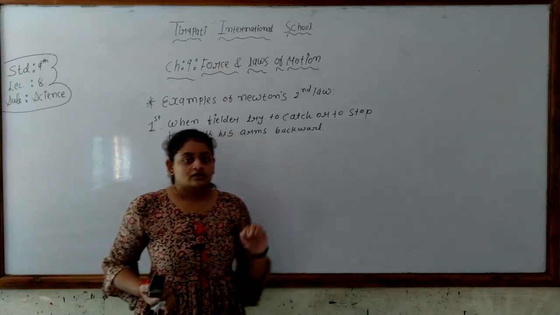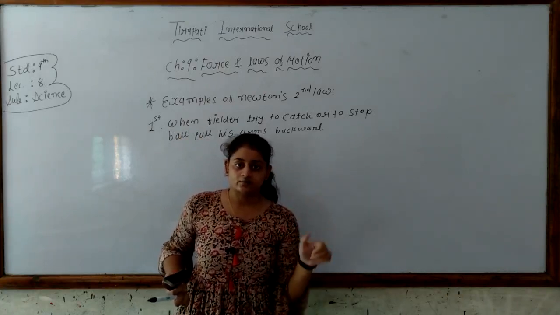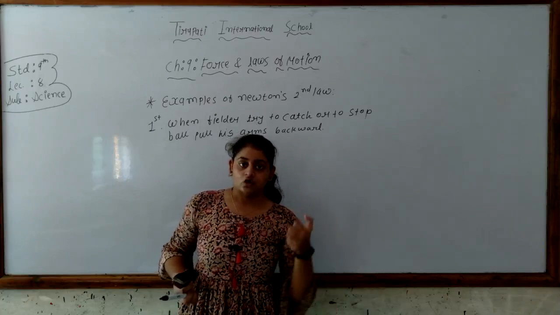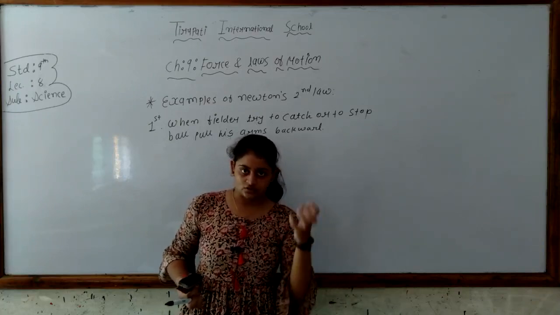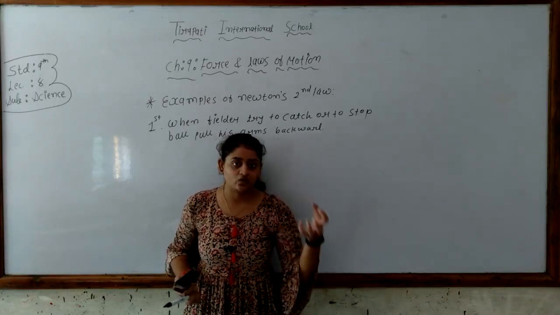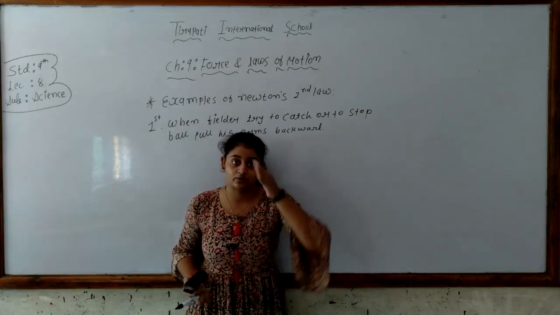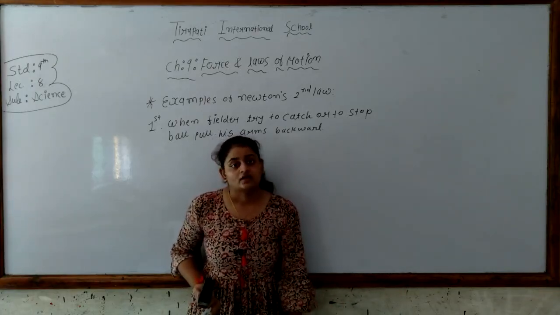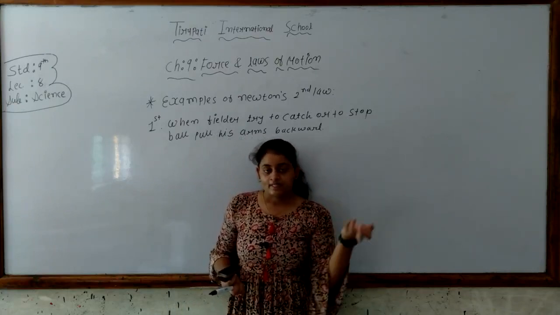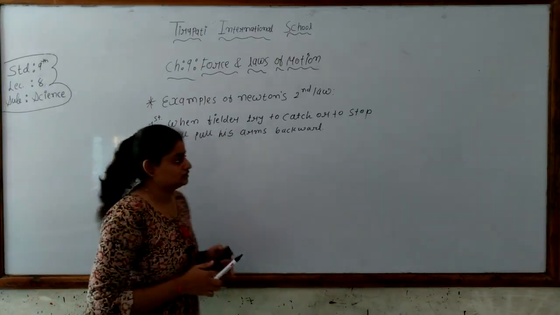So in reaction, the ball exerts only a little amount of force, so the fielder does not get hurt by catching the ball. If he does not move his arms backward, he can get hurt because the momentum changes suddenly, which increases the force exerted by the ball, and hence the fielder can be hurt by the ball. So this is how it works.